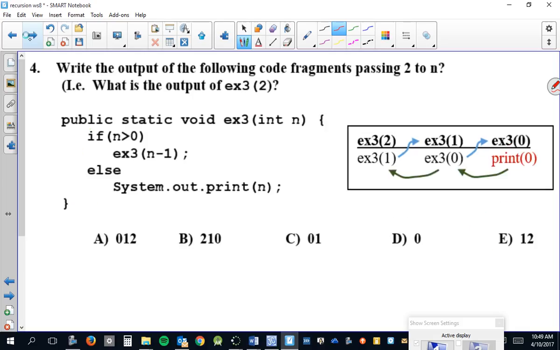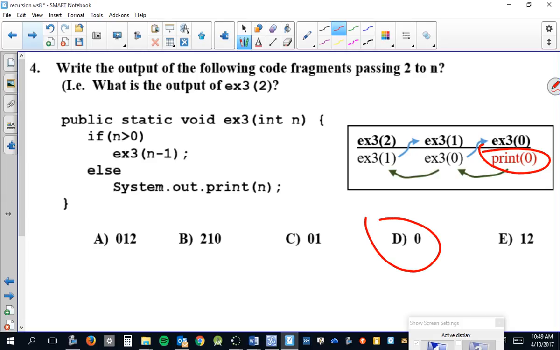And then this last one, it either does the recursive call or prints. And so, once again, all the same method calls. But here, when it gets to the last one, that's the only time it prints. So, you see the 0. And then, once again, everything else was just a recursive call without any print statements.